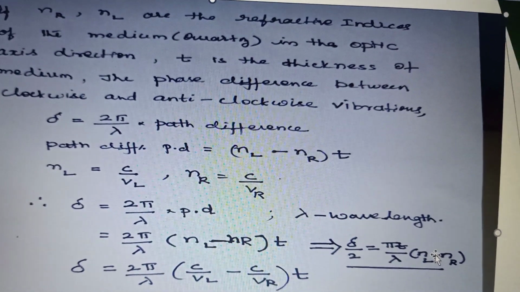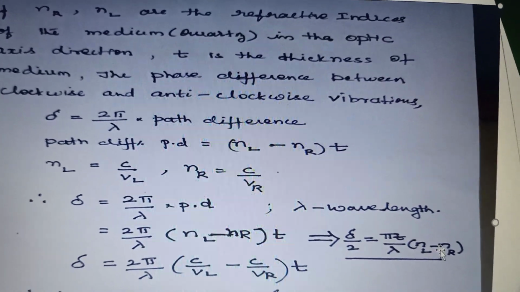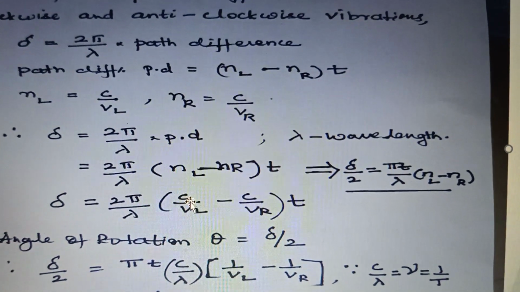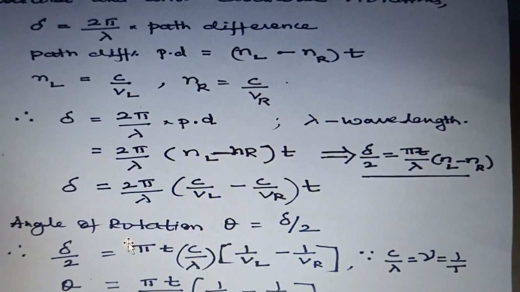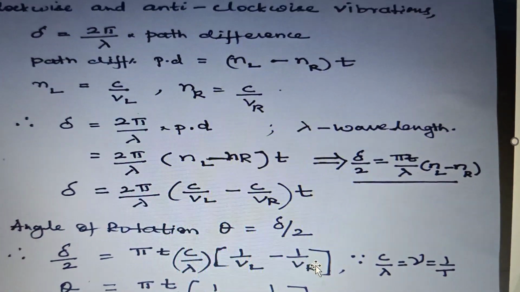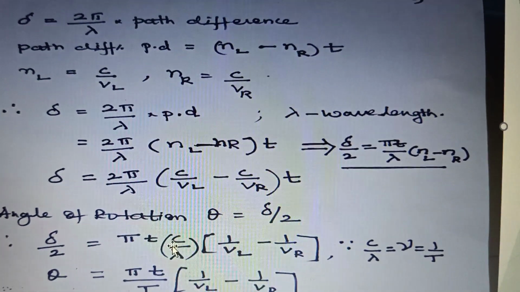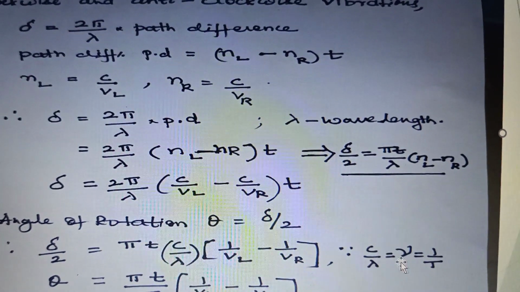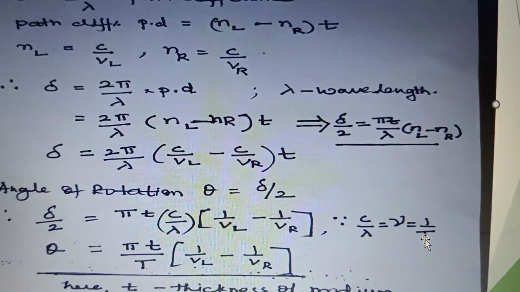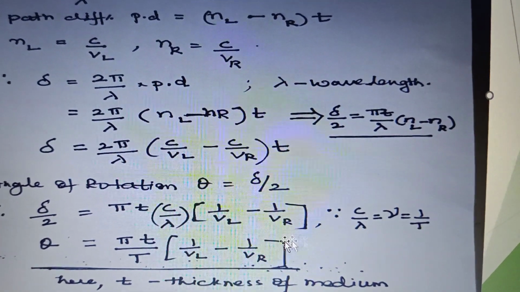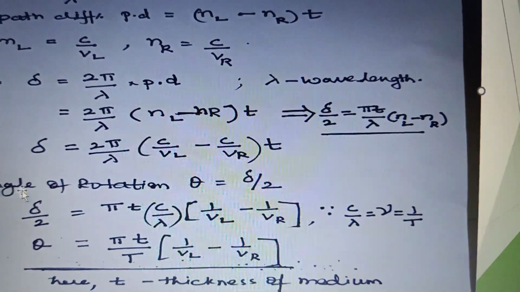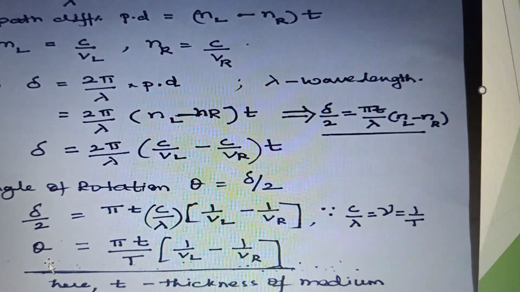Then we can substitute for NL and NR. After substituting, we have delta in terms of VL and VR. So taking C common, we have C by lambda is equal to nu. Nu is equal to 1 by T, where T is the wave period. So delta by 2 is the angle that is required, which is called theta.